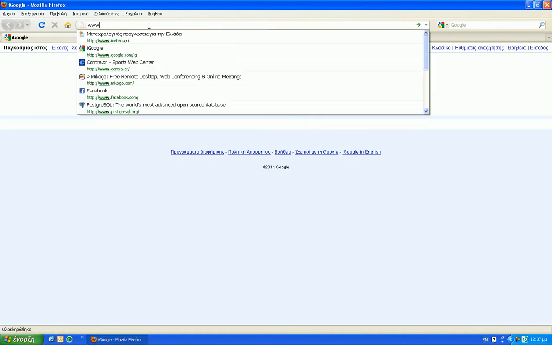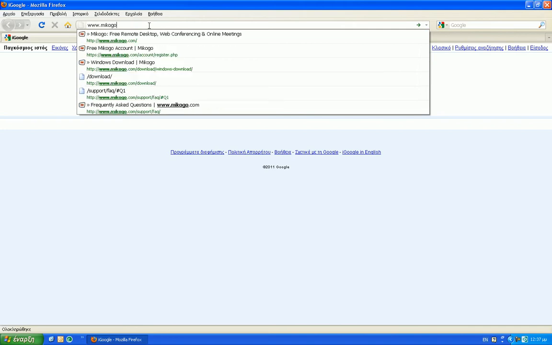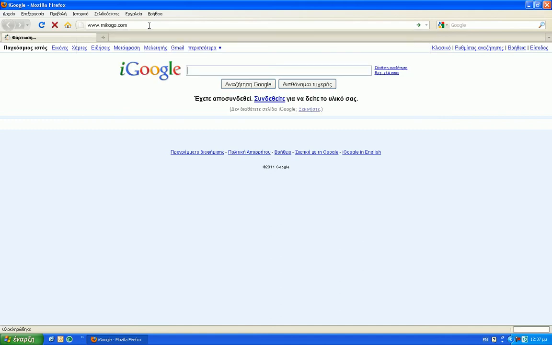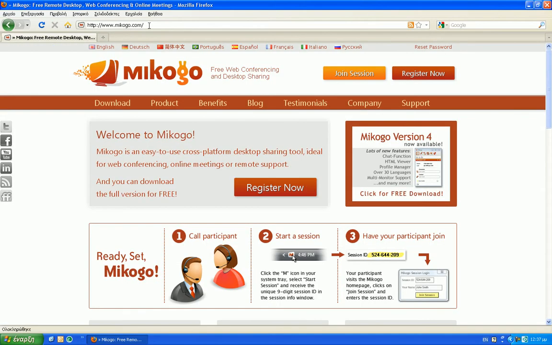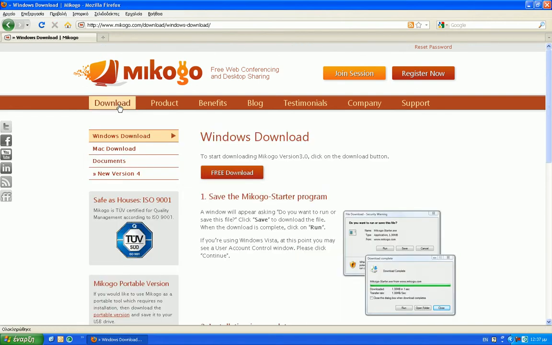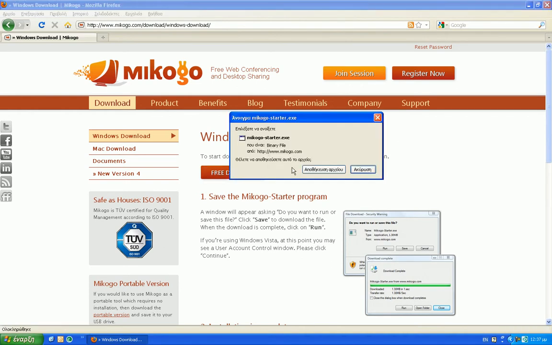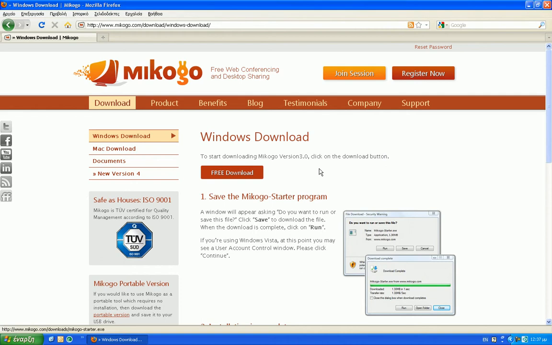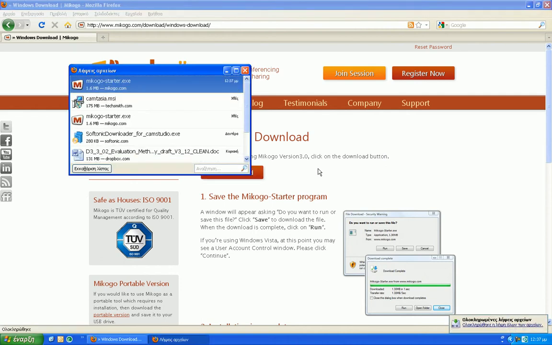Open a web browser and click www.mikogo.com. Click on download and then free download. Click save. Okay, Mikogo software has downloaded to your PC.